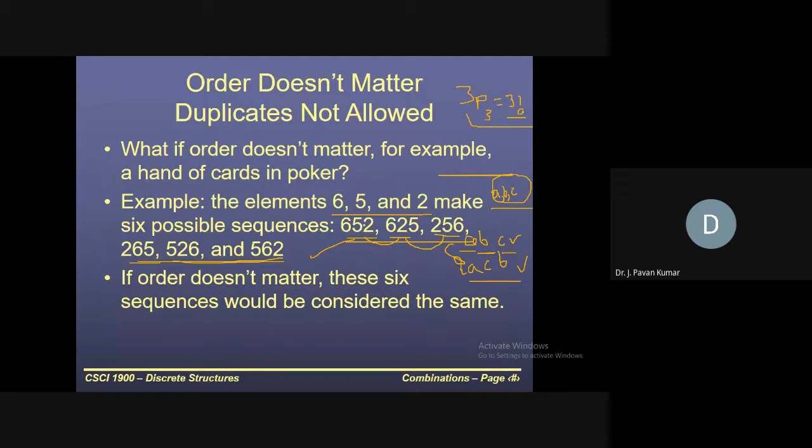If order matters, these are all different. But if order does not matter, then all 6 can be considered as a single possibility. Yes or no? Why? Because all 6 are formed with those 3 letters only. So all 6 can be considered as one. Understand? Yes, sir.